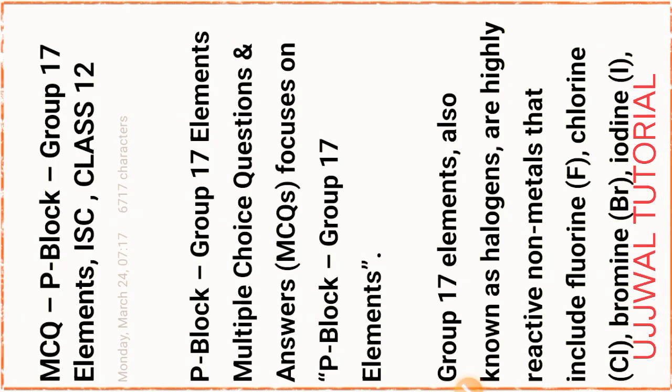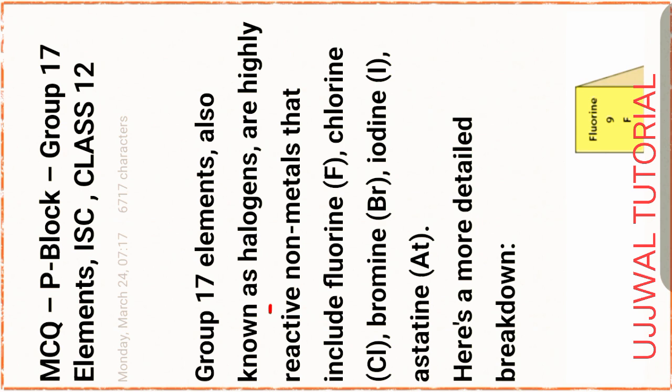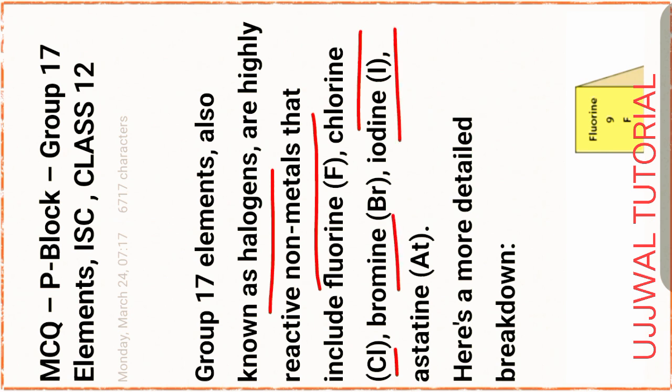My dear viewers, now discuss MCQ question answer P block element group 17 based on ISC class 12. Group 17 elements, that is also known as halogen, are highly reactive nonmetals that include fluorine, that is F, chlorine, that is Cl, bromine, that is Br, iodine, that is I, and astatine, that is At.